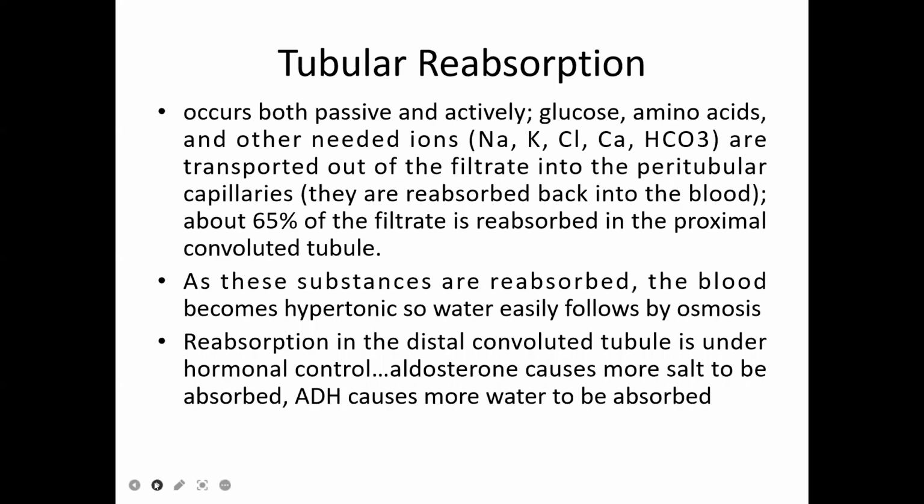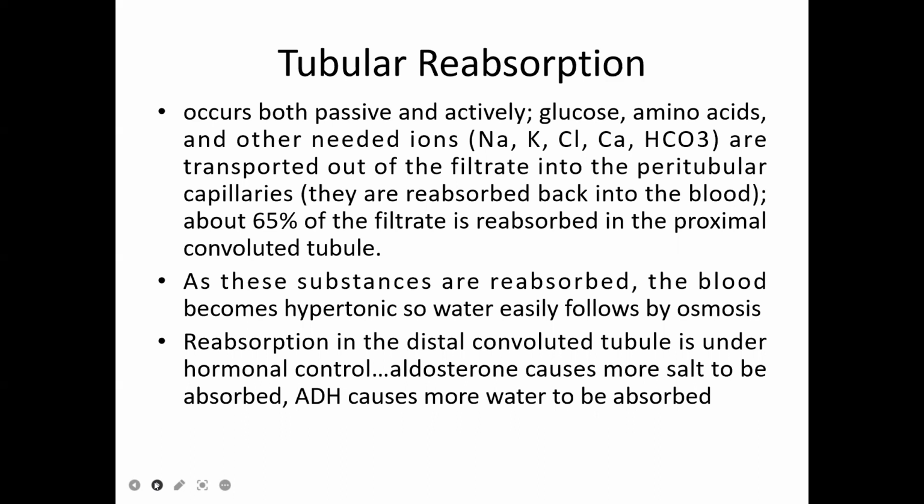Next is tubular reabsorption. It occurs through both passive and active processes. Mainly glucose, amino acids, and other ions are transported out of the filtrate into the peritubular capillaries. About 65% of the filtrate is reabsorbed in the proximal convoluted tubule. Clear? You remember that the blood filtered through the glomerulus and the Bowman's capsule enters the proximal convoluted tubule, right?